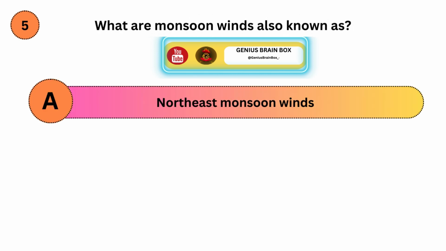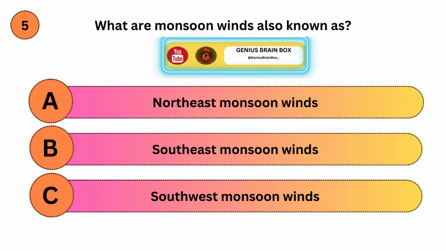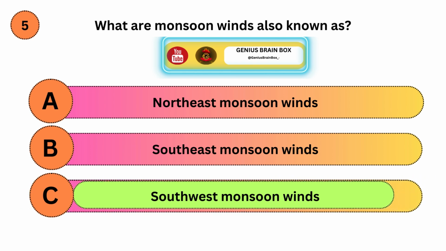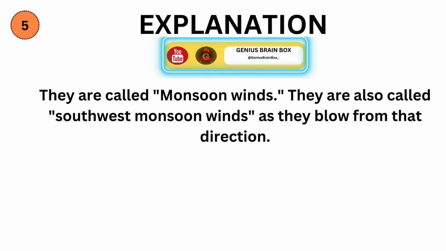What are monsoon winds also known as? Option A, northeast monsoon winds. Option B, southeast monsoon winds. Option C, southwest monsoon winds. Correct answer is C. Explanation. They are monsoon winds. They are also called southwest monsoon winds as they blow from that direction.